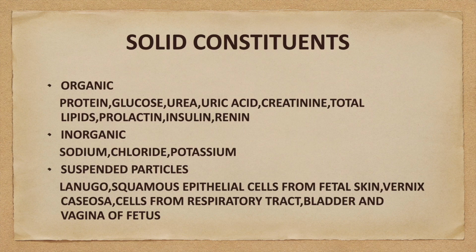Inorganic constituents contain sodium, chloride and potassium. Suspended particles contain lanugo, squamous epithelial cells from fetal skin, vernix caseosa, and cells from the respiratory tract, bladder and vagina of the fetus.